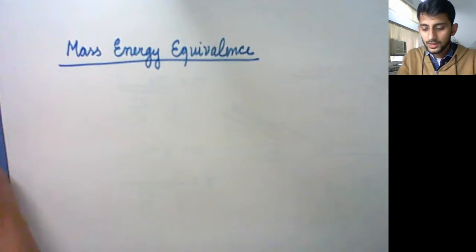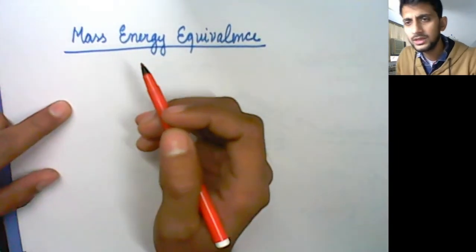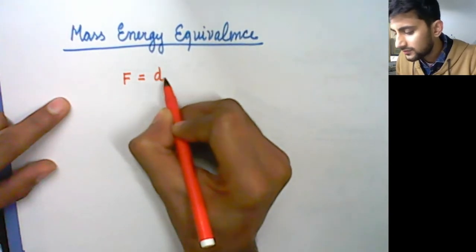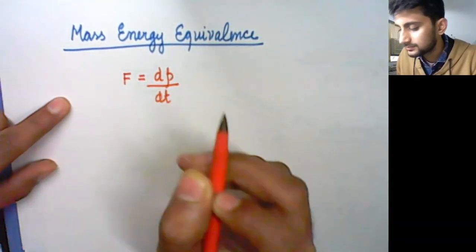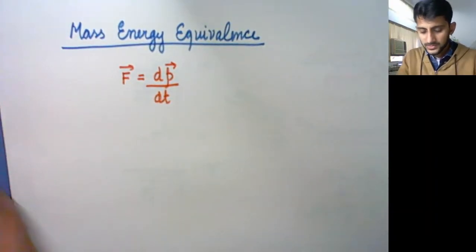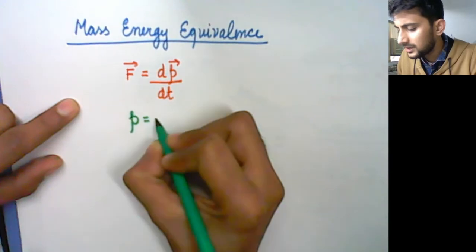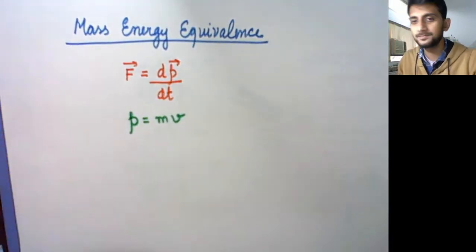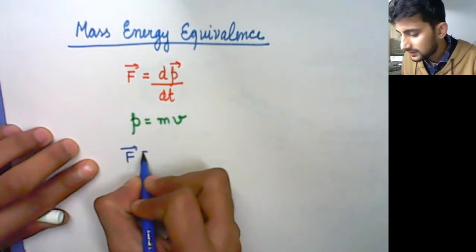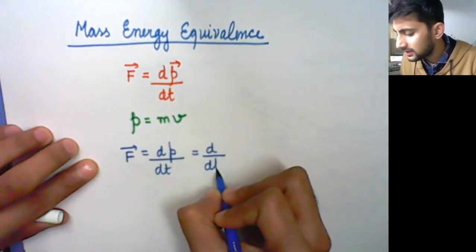Fine. So how do you define Newton's second law of motion? Well, if we write only the mathematical statement, then force is defined as the rate of change of linear momentum. P is a vector quantity as well. And we also know that linear momentum, classically, should be equal to mv. So we can write that force is nothing but dp by dt, or d by dt of mv.